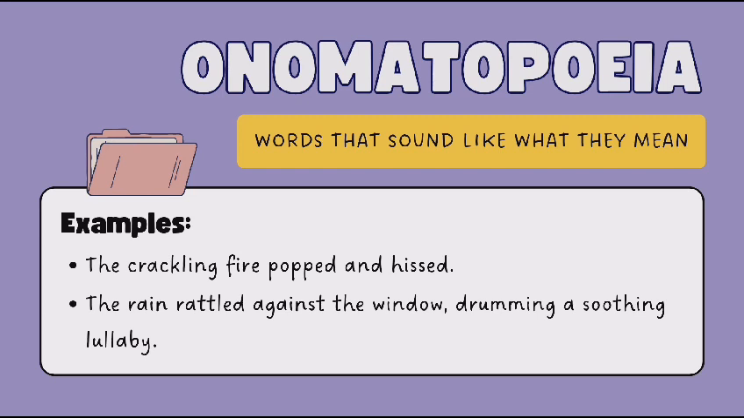Another poetic device we use in a poem is onomatopoeia. It means that words that sound like what they mean are used in a poem. For example, the crackling fire popped and hissed. Here, the sound of a fire is shown as if it is happening in real life. The second example is the rain rattled against the window, drumming a soothing lullaby.